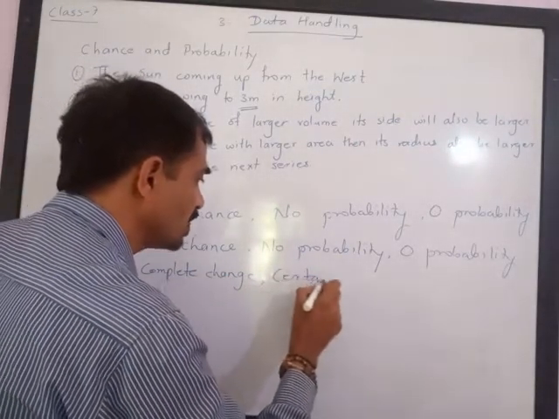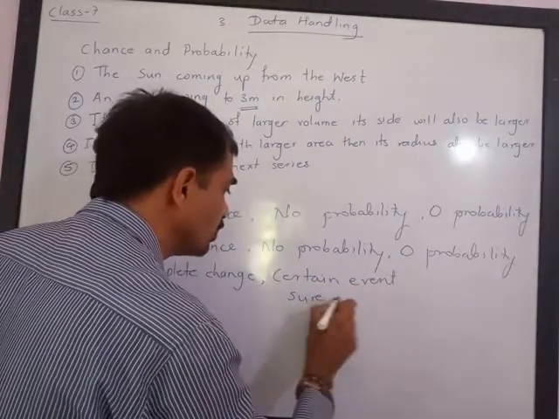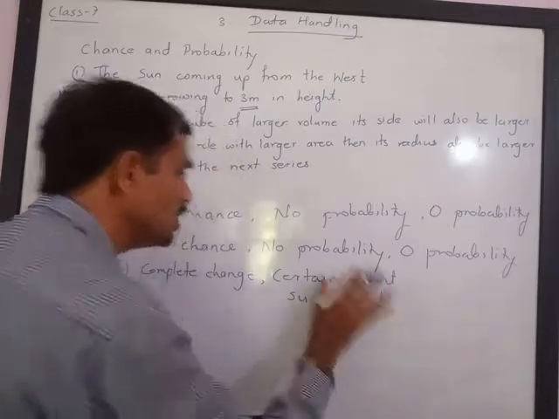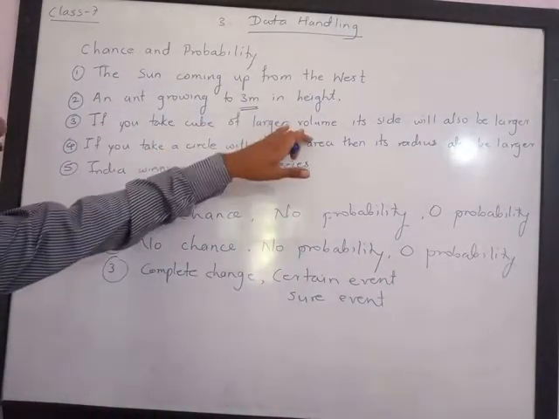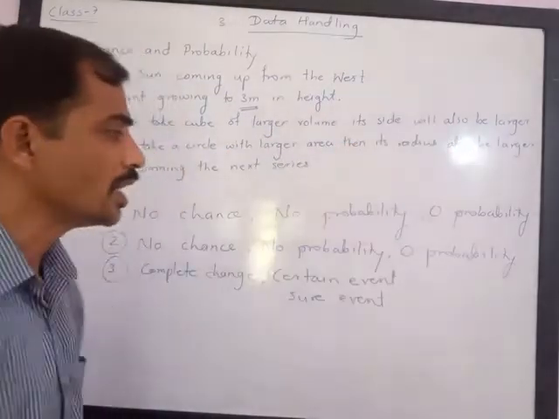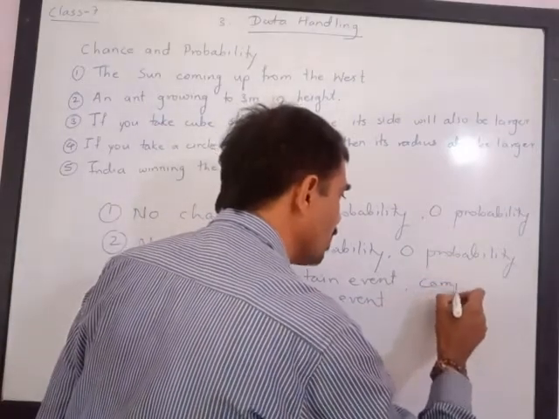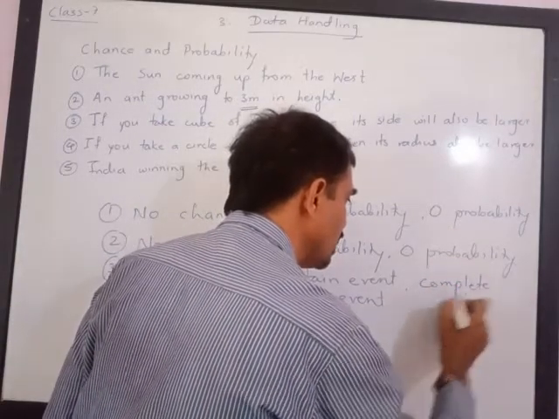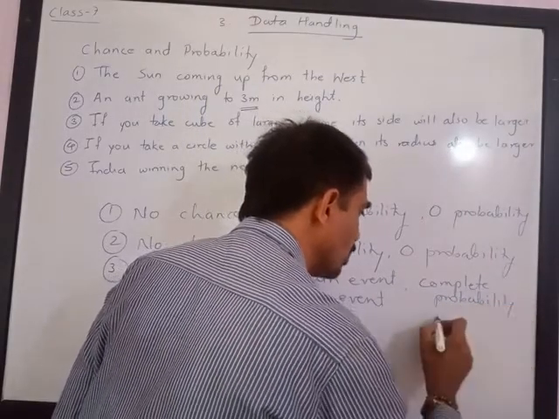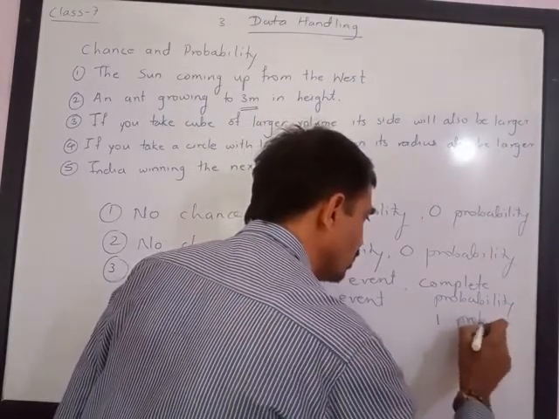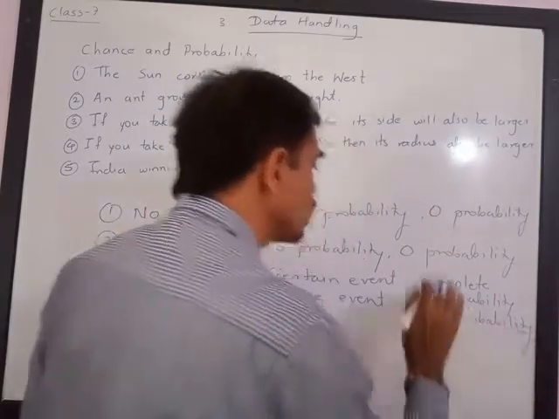You can say it is a certain event, or you can say it is a sure event. This thing only will happen. It cannot happen in any other way. If you take a cube of larger volume, then its side will also be larger. And if you take the probability, then it is complete probability, or total probability, which is one. That is, it is always going to happen.